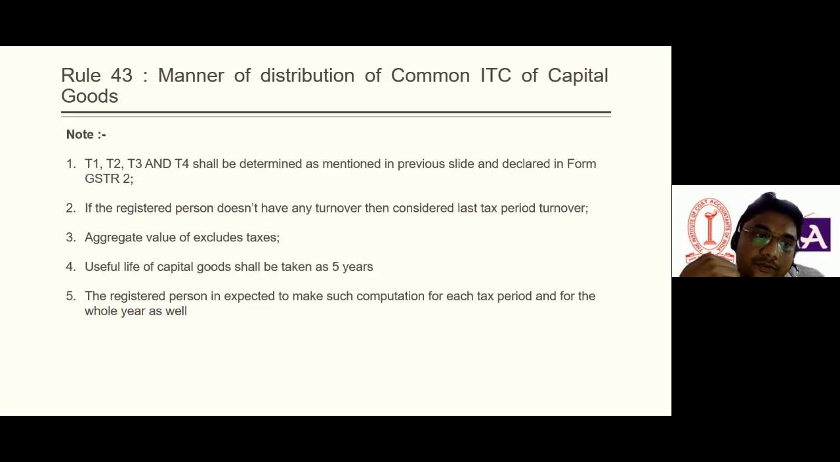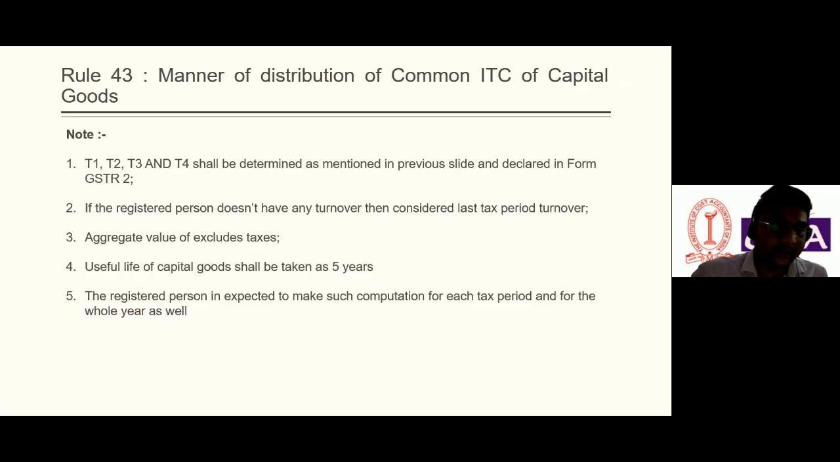For example, if there is no turnover in that month, if we have not made any turnover in that month, we can consider the previous month's turnover. The second condition is that whatever value we consider for taxable supply would be excluding taxes. Okay, that is also clear.